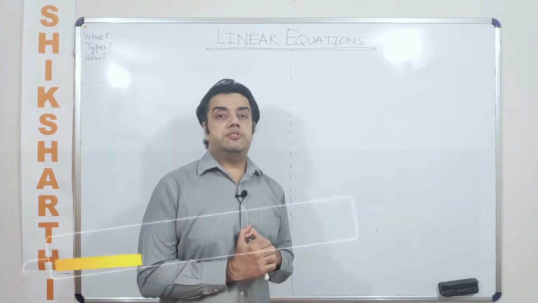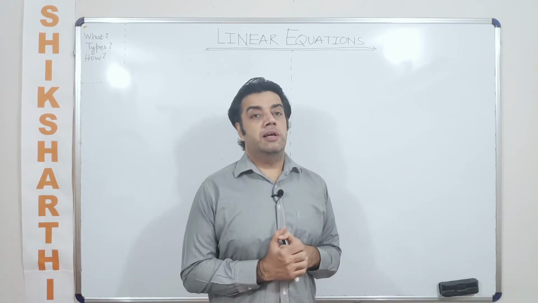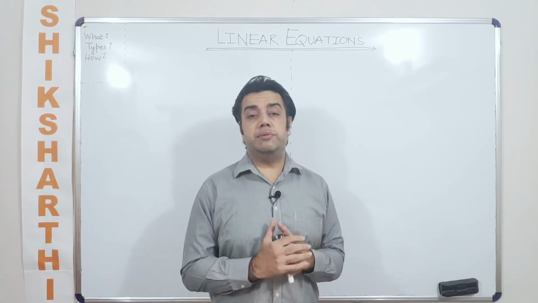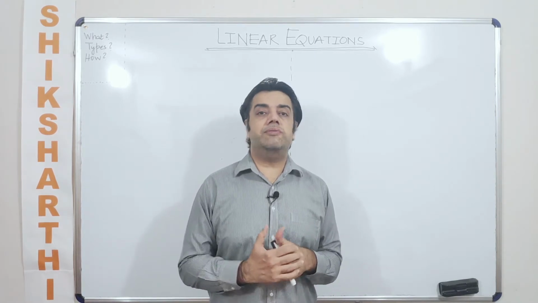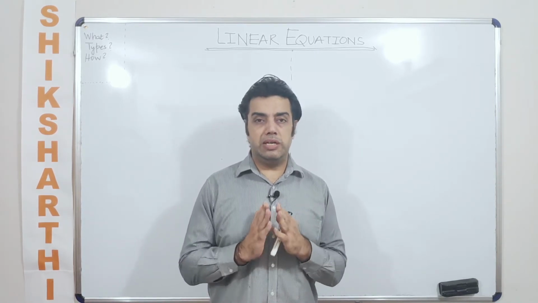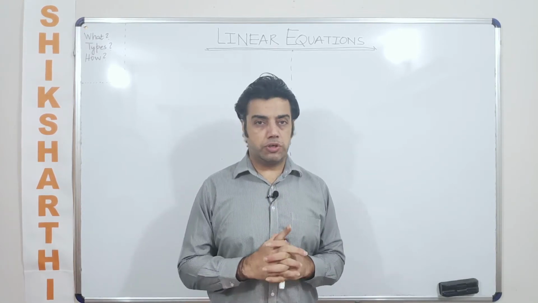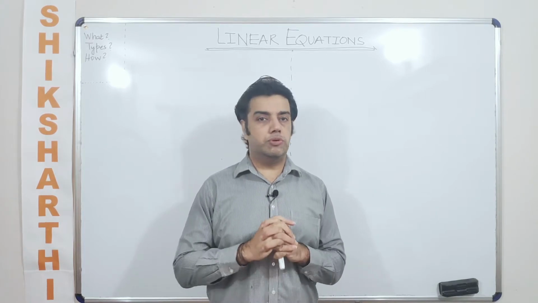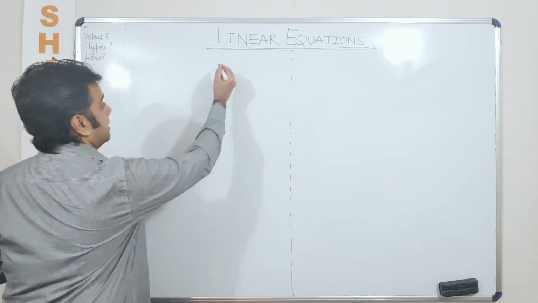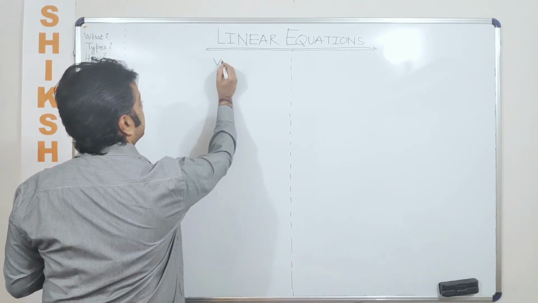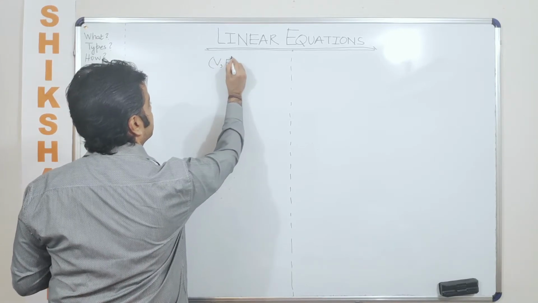Okay, so in the very first place, we need to understand how a linear equation is formed. What are the types? The next thing which will be important here is what are the various types? I mean, when we say various types, what are we basically talking about? Are we talking about a linear equation in one variable, in two variables? Are we talking about only one equation, or more than one equation? So let's put it like this, that V here is for variables and E is for equations.